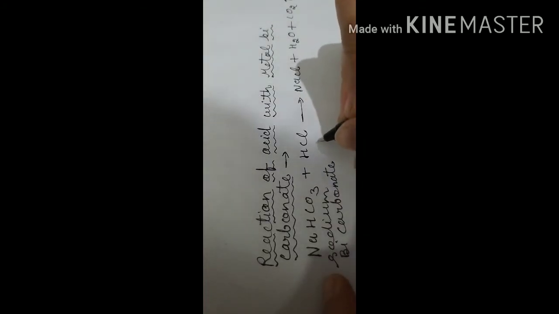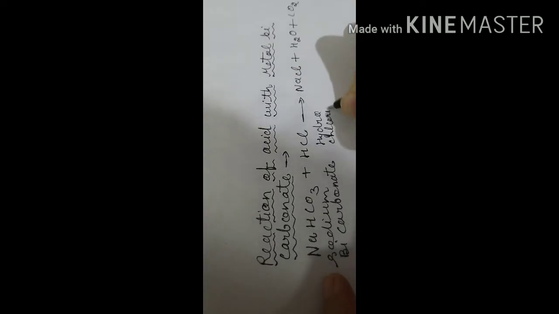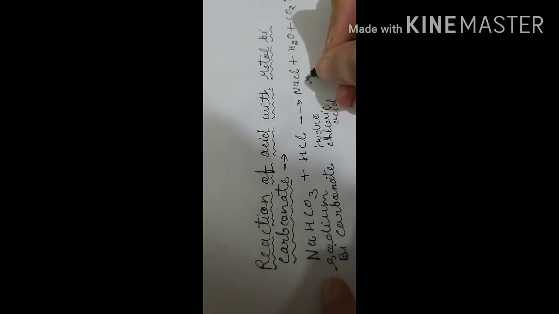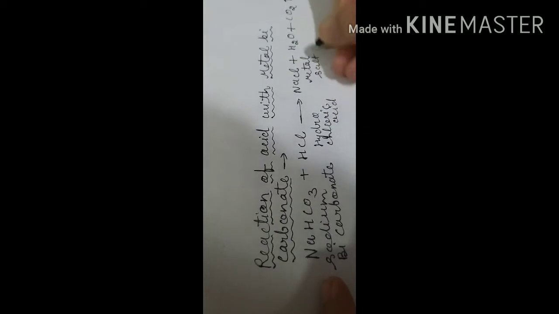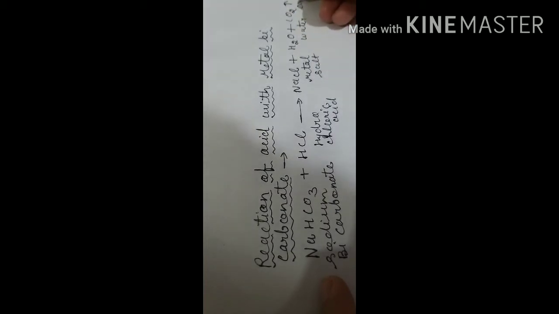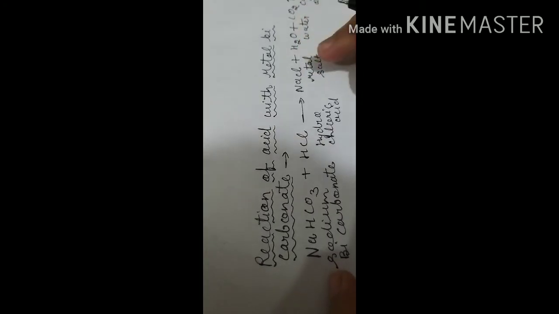This is hydrochloric acid. Now here metal salt plus water as well as carbon dioxide is evolving. So the product formation will remain the same: metal salt plus water plus CO2 gas.